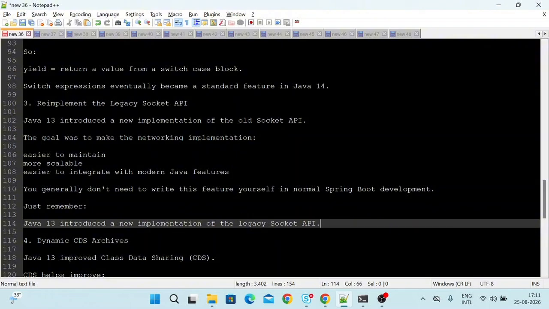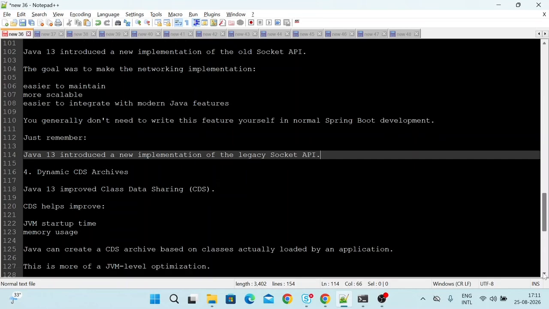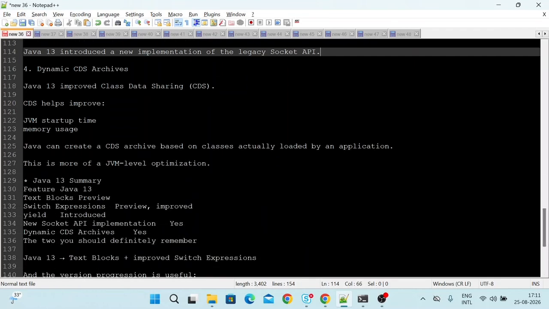Then we have dynamic CDS archives. Java 13 improved class data sharing, CDS. CDS helps improve JVM startup time and memory usage. Java can create a CDS archive based on classes actually loaded by an application. This is more of a JVM level optimization. So this is one of the features improved for JVM level optimization.